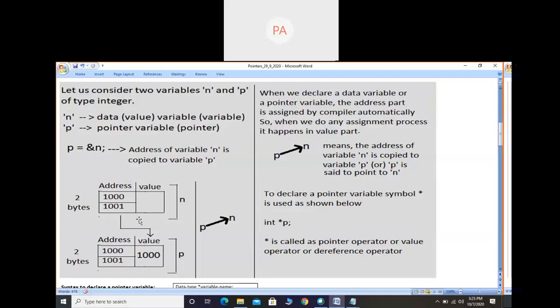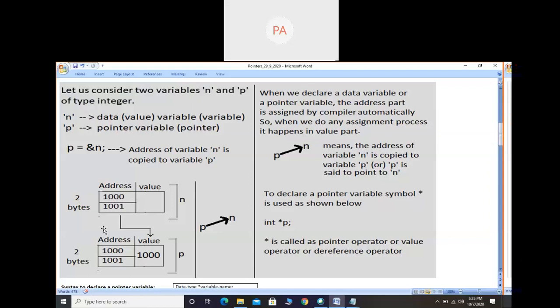Before we go to the statement, one more thing I need to tell. Out of these two parts, address part and value part, address part we can display and we can copy. Just listen to this sentence, very important: address part we can display and we can copy, but we cannot change. This is most important. Address part we cannot change. Only we can display and we can copy, because address part is assigned by the compiler.